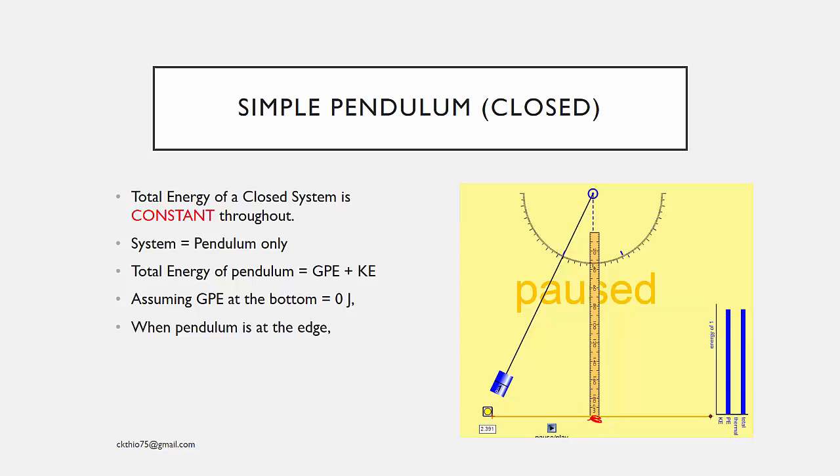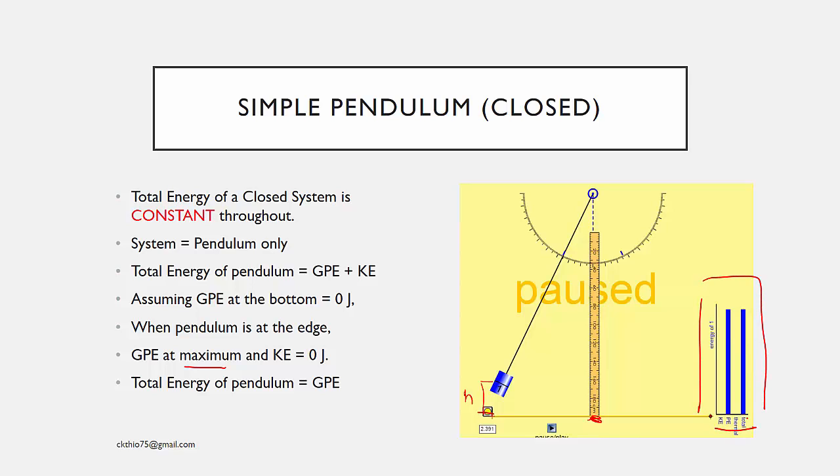When the pendulum is at the edge, it has a certain height above this, so it has gravitational potential energy. And since over here it is stopping, or it has a velocity of 0, the kinetic energy is 0. And it is the maximum height, which means that it has the maximum gravitational potential energy. So the total energy at the edge is equal to just the gravitational potential energy, as seen by the graph over here. Okay, so you see that the total energy is equivalent to the gravitational potential energy.